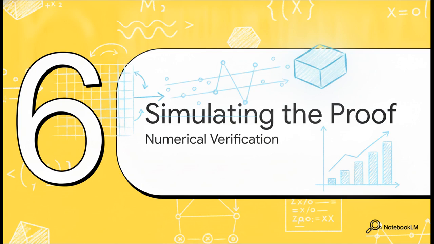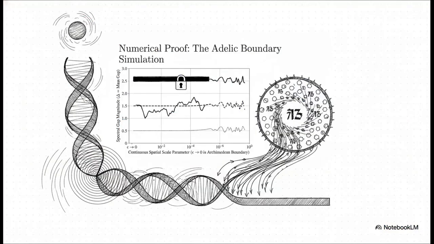Section 6. Simulating the proof. Finally, let's look at the numerical simulation that proves the math definitively holds up. By tracking the spectral gap magnitude against the spatial scale parameter, we can see what happens as we approach the continuous boundary. As epsilon approaches 0, watch how the data absolutely refuses to drop to 0. Instead, it hits a rigid, non-vanishing plateau. That finite prime lattice is acting as our cooling sieve, regularizing the continuous space. Notice too that as we increase the complexity of the finite primes from 3 to 15, that baseline plateau actually elevates. The gap is mathematically locked above 0.